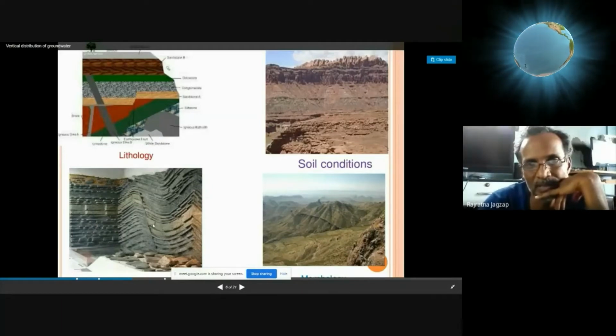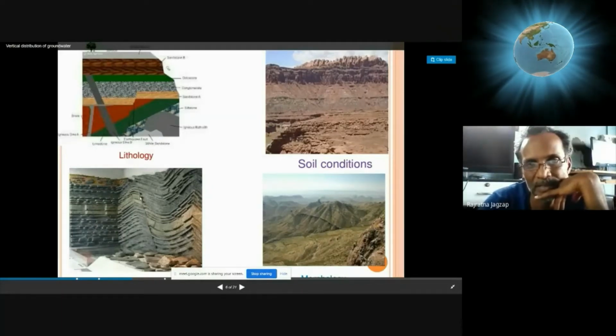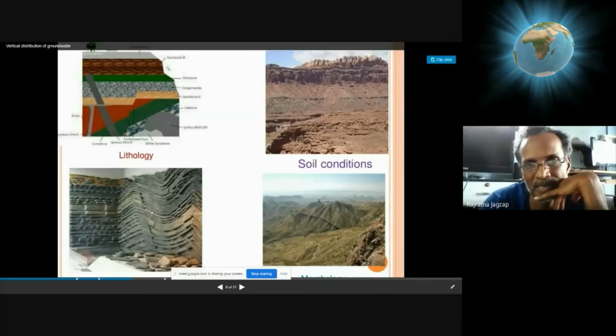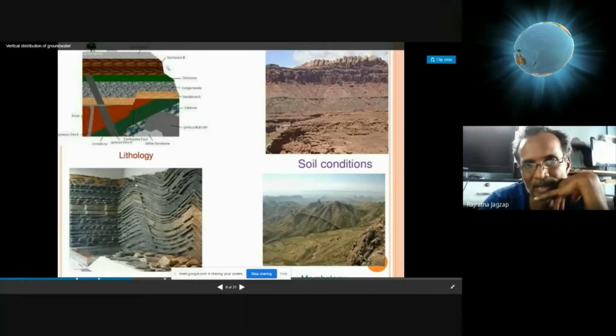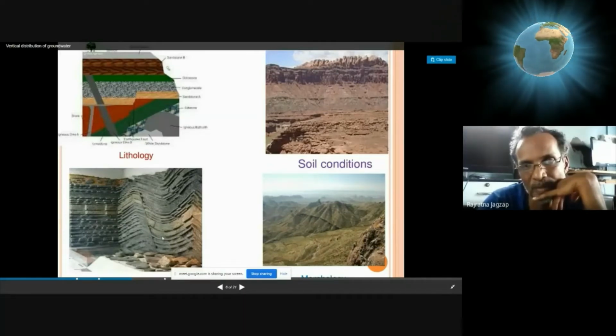Rather, this bed is continued here. Okay, so this is definitely a fault. So whatever water percolates in from the surface will be channelized through the gaps of this fault plane, and again further through the bedding planes between these two beds or many beds.